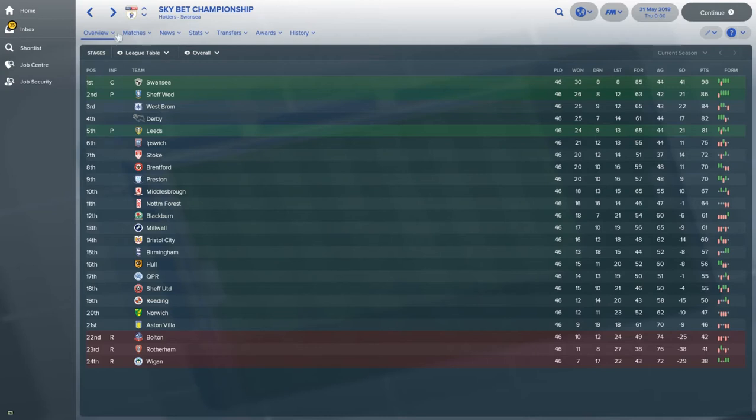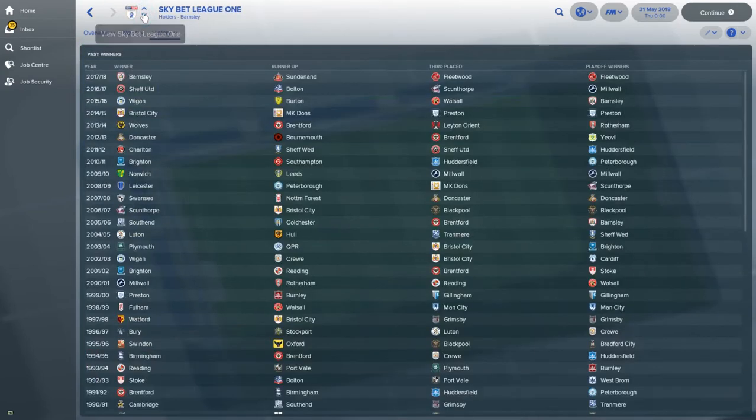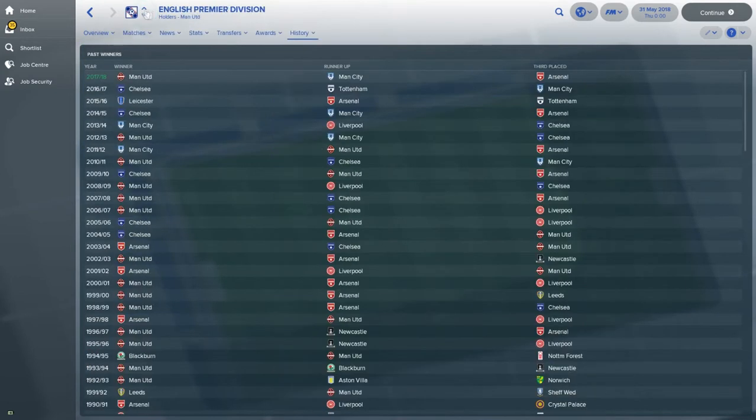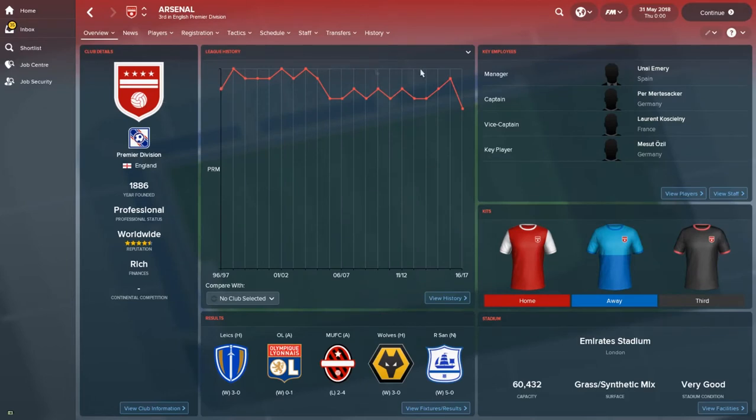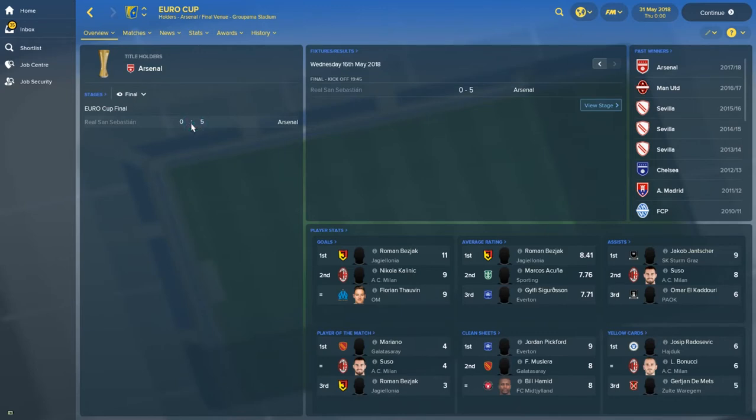Let's have a look. Let's go back to the Premier League quickly. I just want to go and see if any of the managers that we put in survived, and we'll do that in the Championship as well. So is Unai Emery still there? He is. Won the European Cup against Sociedad, 5-0.